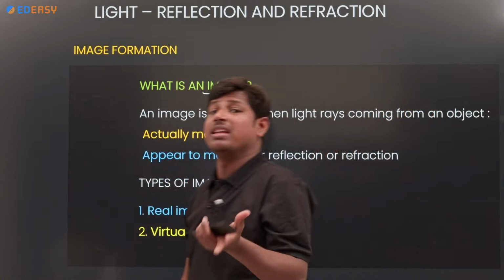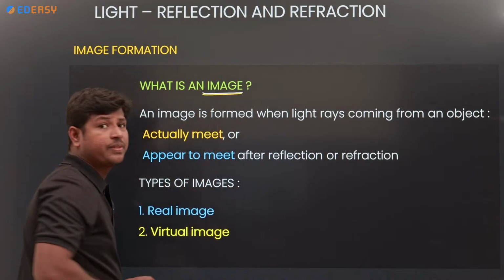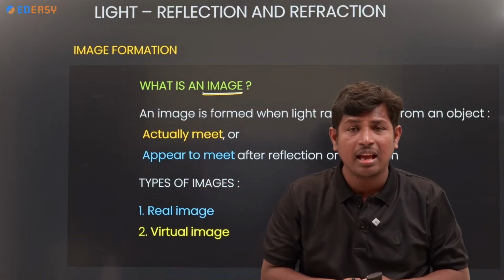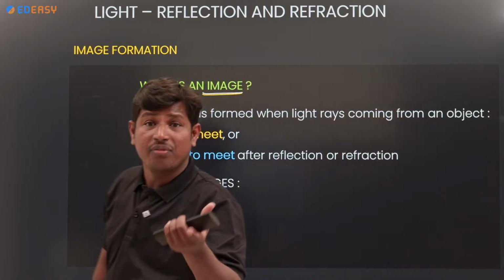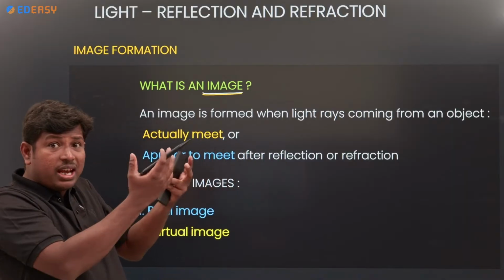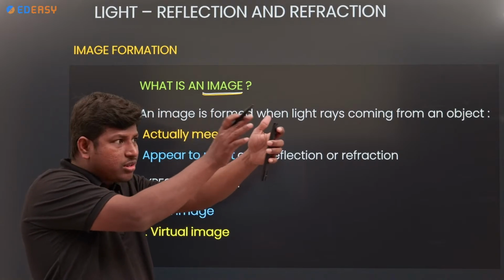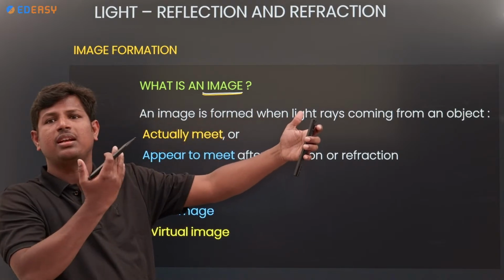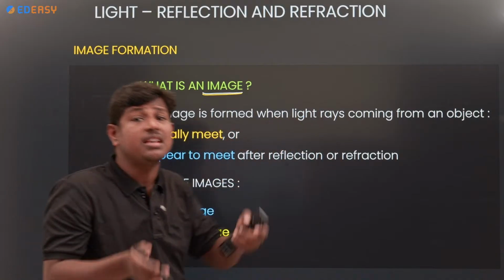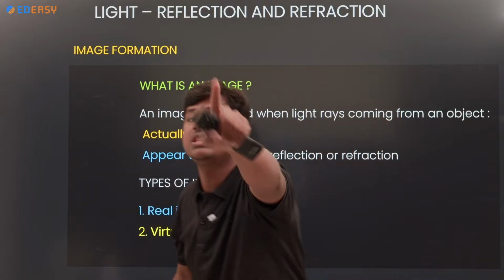What is an image? An image is formed when light rays come from an object. We already discussed this in the beginning. Light rays first strike the object, and from the object, light rays come. Whenever they come, whether these actual light rays meet or not is very important.